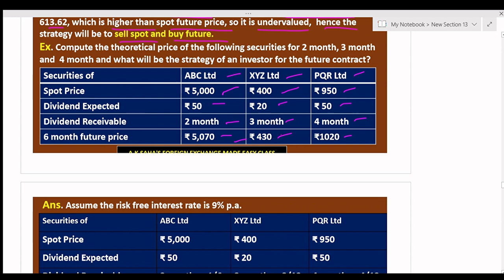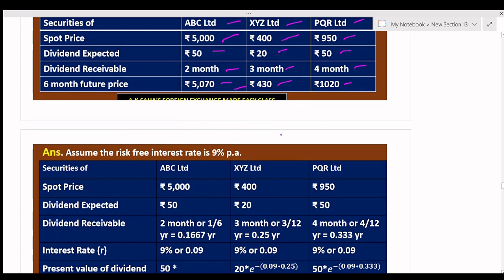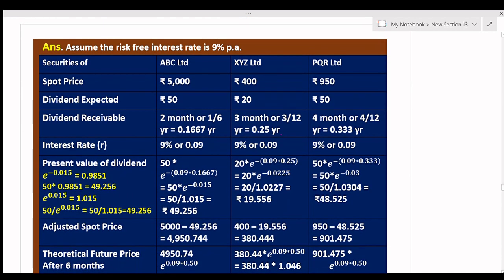Then you compare it with the future price. Now assume that the risk-free interest rate is 9% per annum. Spot price for ABC is rupees 5000, rupees 400 and 950. Dividend expected is rupees 50, rupees 20, rupees 50. Dividend receivable is in 2 months, that is 1/6, that is equal to 0.1667 year. Here it is 3 months, that is 0.25 year. Here it is 4 months, so 0.333 year.